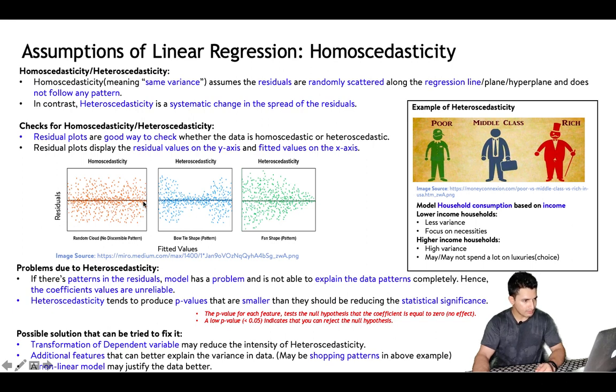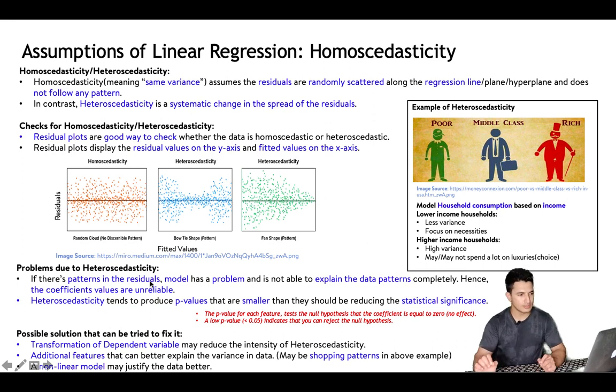So in the first example, we can clearly see that the residuals are randomly distributed across the fitted line. While in the second case, there is a pattern. The residuals are forming a bow tie pattern, right? Here they are widely spread and here they are very narrowly spread. That is, error is very small here, and again the error increases. And similarly here the error follows a fan shape pattern, which continuously decreases.